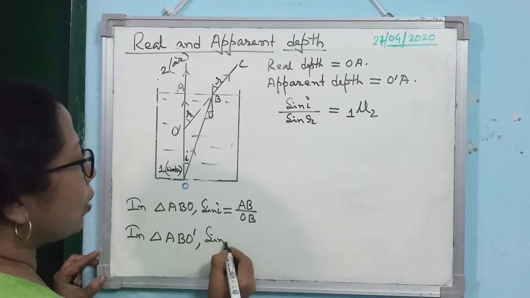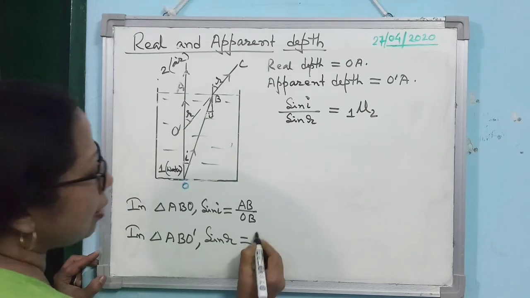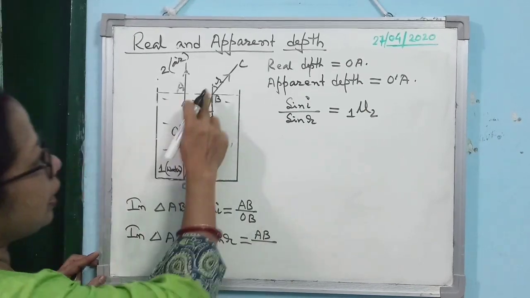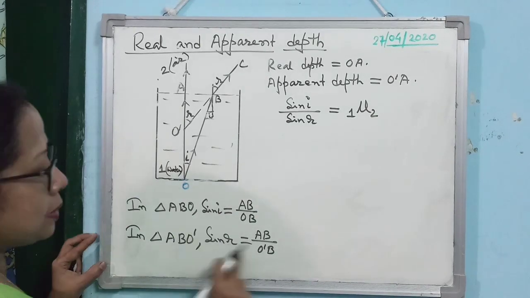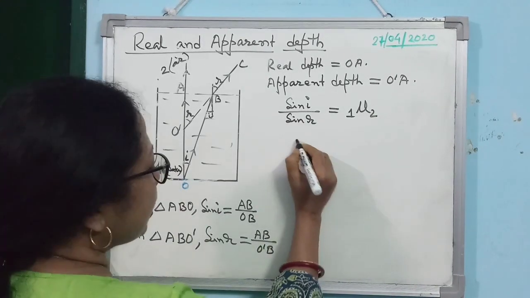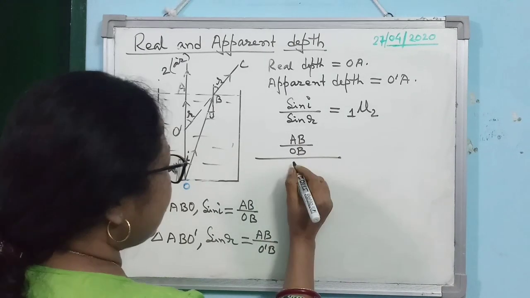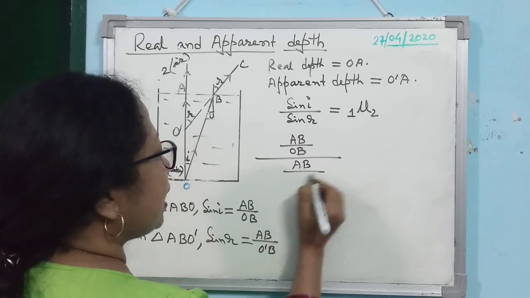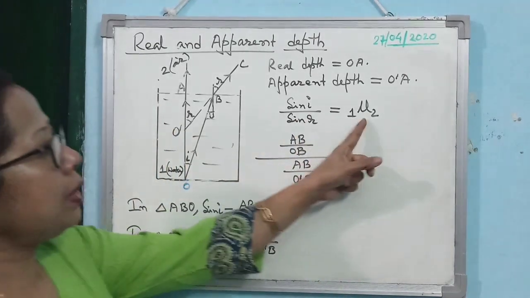Now you consider the triangle ABO dash. Then you see what will be sin R. This is the angle R. So what will be sin R? Perpendicular means AB. What is hypotenuse? O dash B. Clear? So you see, if I substitute sin I and sin R here, what you can write? It is AB by OB, divided by AB by O dash B. Is that clear?